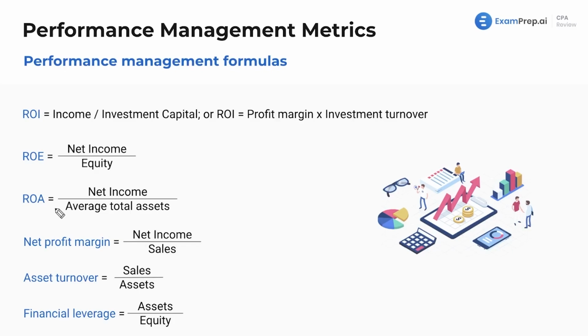Step 1 is memorize them. Step 2 is understand how they work in actual question form. Net profit margin, net income divided by sales. We've seen this one a good amount. Just memorize that. Asset turnover, sales divided by assets, and financial leverage, assets divided by equity. Memorize these formulas, not to go into them too much, but memorize them all. They'll be your.